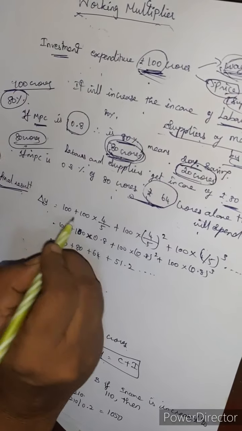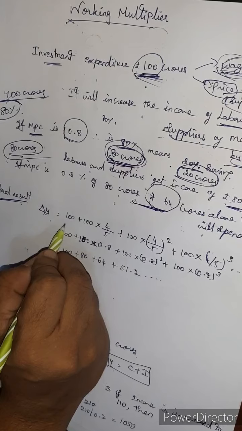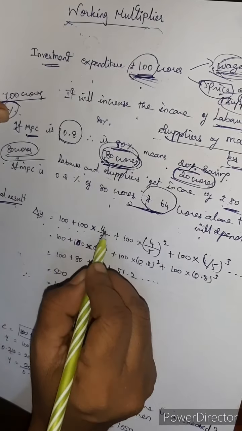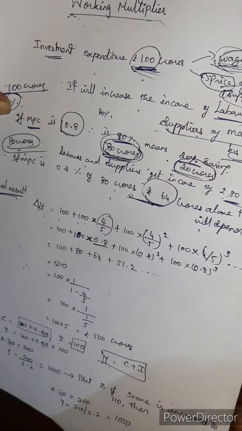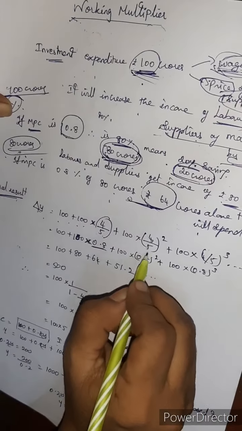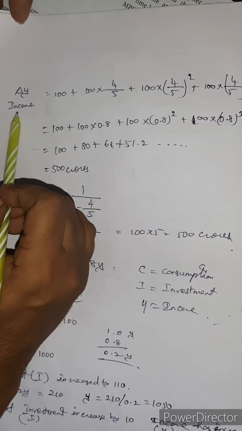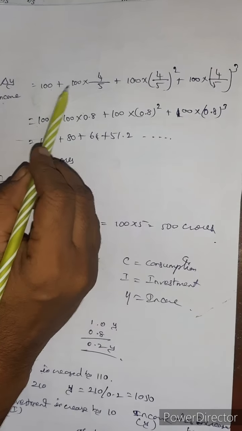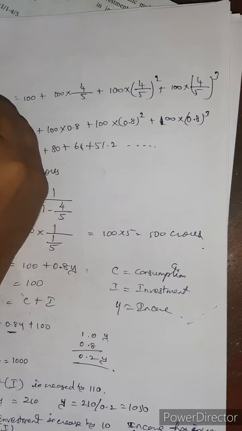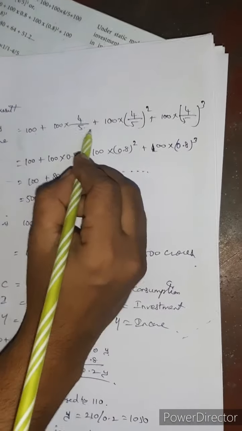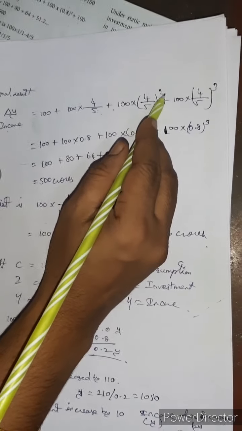From this we come to the conclusion that the final result will be: delta y equal to 100 plus 100 into 4 by 5, where 4 by 5 is the 0.8. Delta y is the income. So income is 100 plus 100 into 4 by 5 plus 100 into 4 by 5 whole square.